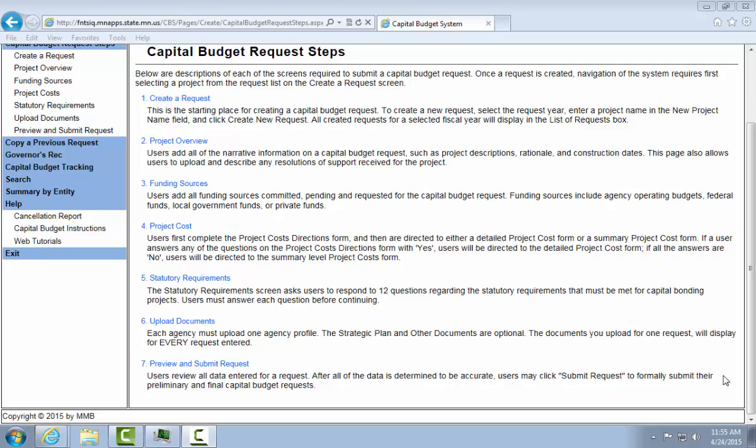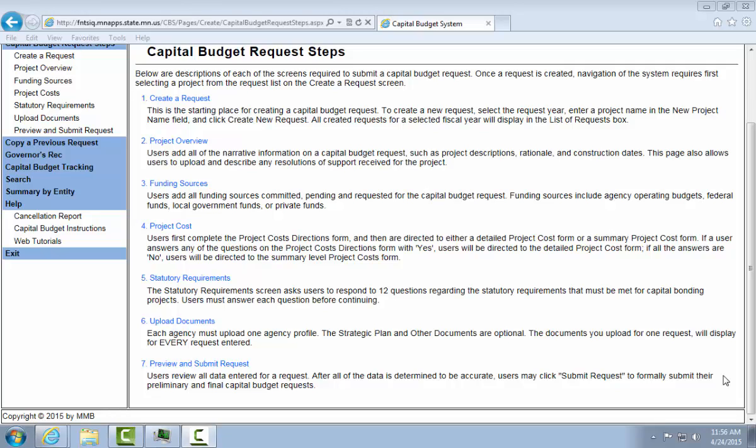Users complete the project cost directions form and then are directed to either a detailed project cost form or a summary project cost form. If a user answers any of the questions on the project cost directions form with yes, users will be directed to the detailed project cost form. If all of the answers are no, users will be directed to the summary level project costs form.